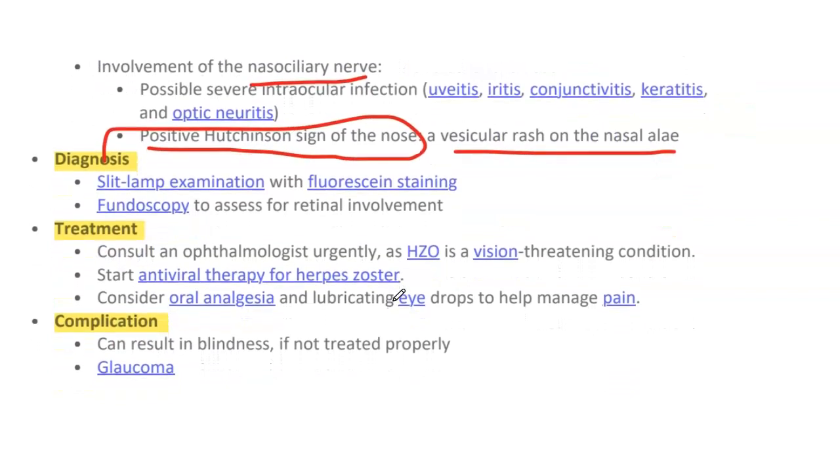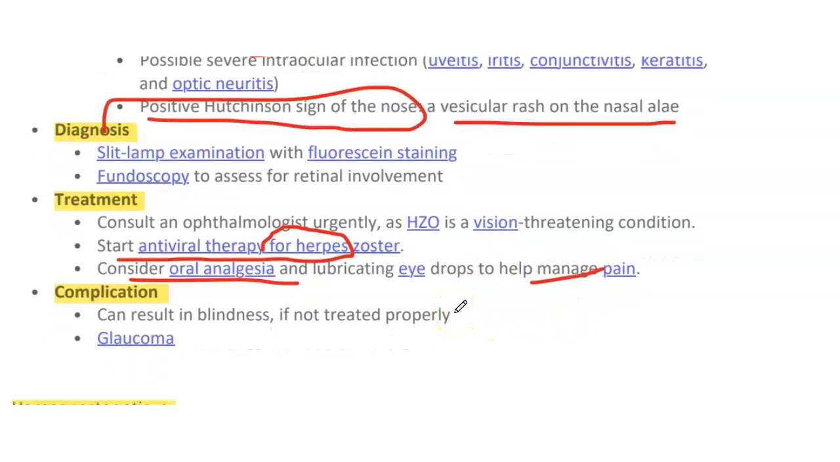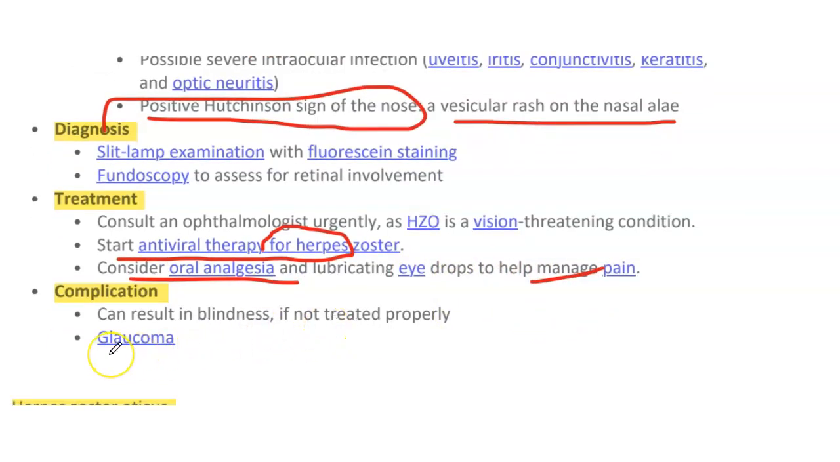Diagnosis: we can do slit lamp examination and fundoscopy. Treatment is to start antiviral therapy for herpes zoster because it is a vision-threatening condition, along with oral analgesia and lubricating eye drops to help manage the pain. Complications can result in blindness and glaucoma.